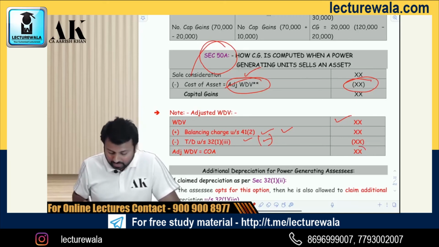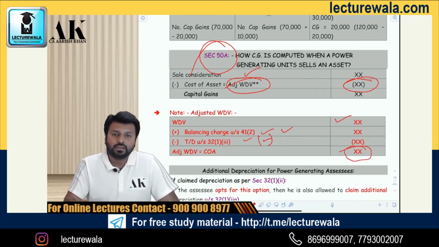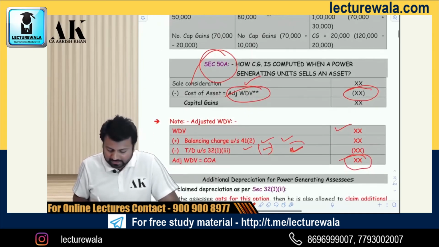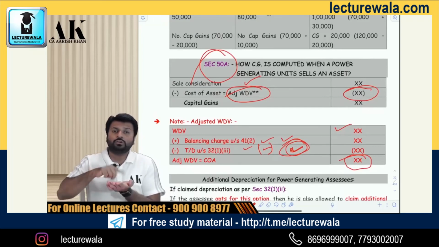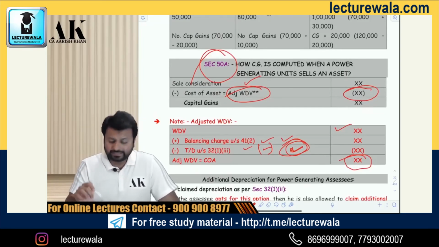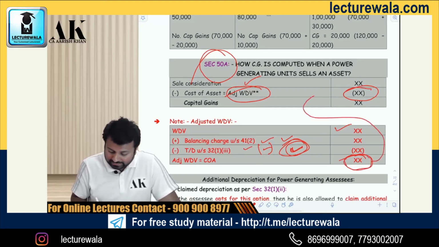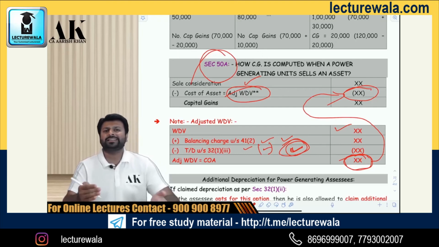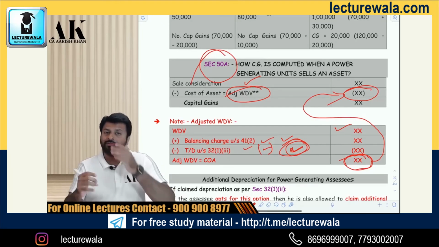So that is the reason the government has redefined this cost of acquisition. Because if you are already taking a benefit over here by reducing the terminal depreciation from here, then you have to adjust that terminal depreciation in the cost of acquisition, because otherwise you will get dual benefits. One in what? Capital gains, one in PGBP. That is the reason you have to redefine this cost of acquisition, and that cost of acquisition will become your cost over here, and that will be compared with sale consideration, and then after that whatever amount will come, that will be considered as your capital gain.